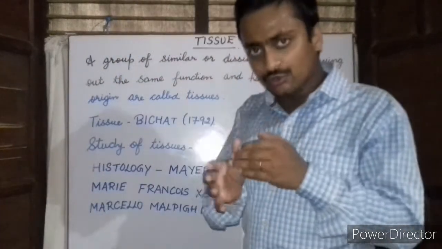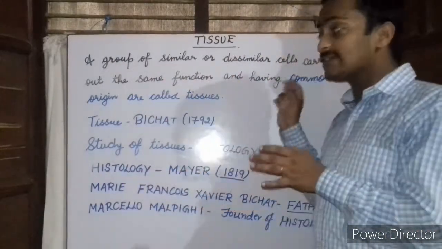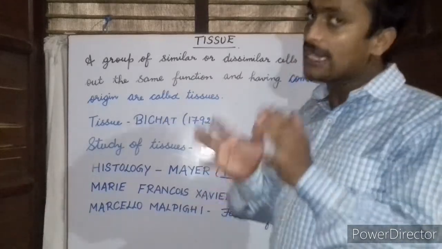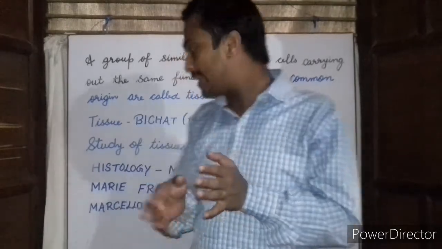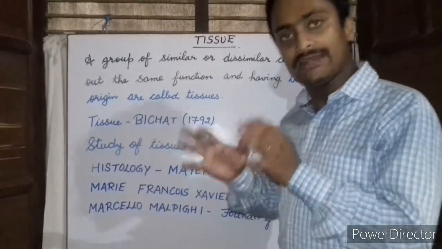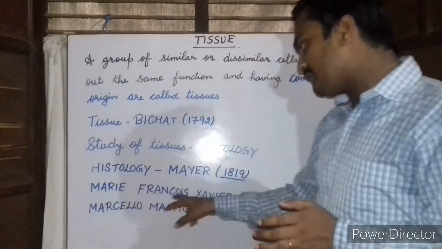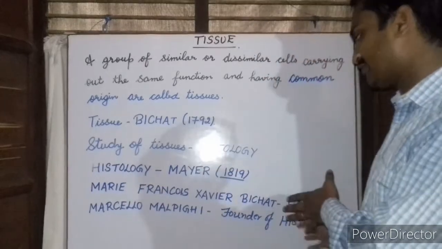Okay, so a tissue can be defined as a group of similar or dissimilar cells which carry out the same function and have a common origin. The word tissue was first given by Bichat in 1792. The full name of Bichat is Marie Francois Xavier Bichat, and he is also considered the father of histology.